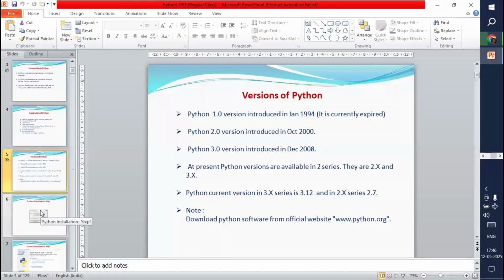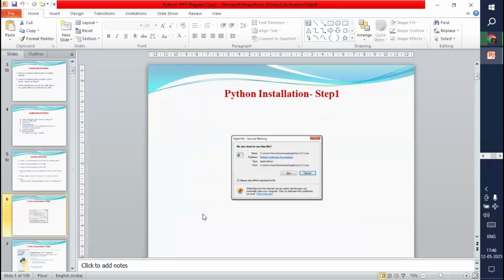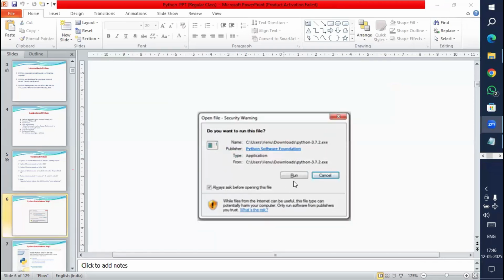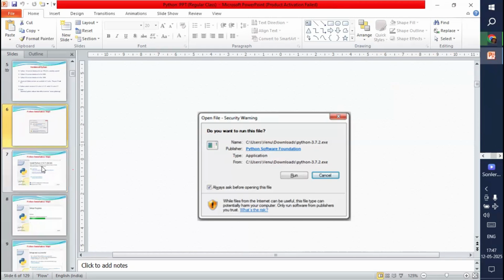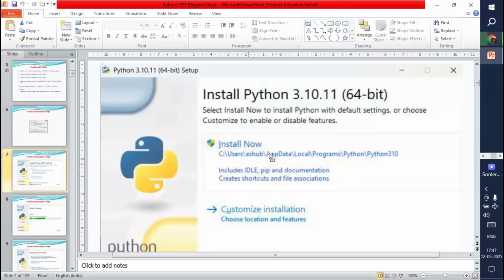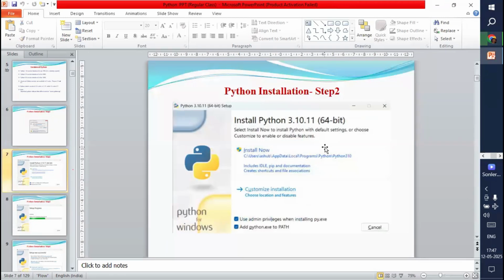In my system I already installed it, so I am going to show you screenshots of whatever you are going to see during the installation process. Whenever you double click on that file, you can see one dialog box like this. On this dialog box, there is a button called Run. So click on this Run button. Then you can see one more dialog box like this. Only this screen is very, very important at the time of installation. Except for this, the remaining are nothing. Only one step is important. This one only.